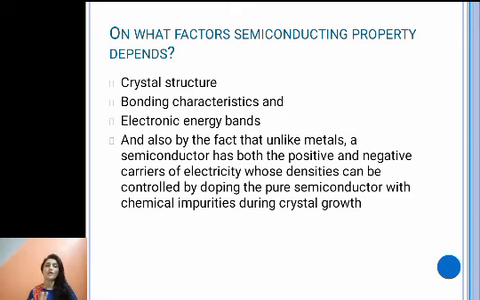Now, on what factors does semiconductor property depend? So, the semiconducting property of a material depends upon its crystal structure, bonding characteristics, electronic energy bands, and also when we talk about semiconductors, they have both positive and negative carriers of electricity, and we can control the density of these electrons and holes by doping pure semiconductor with chemical impurities during crystal growth.